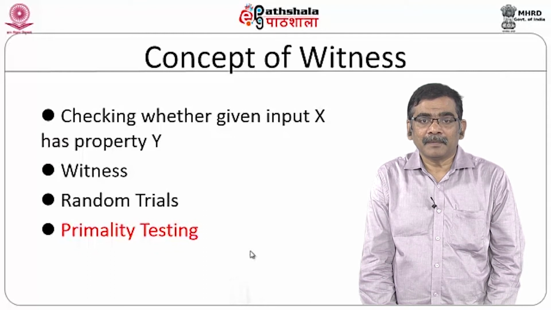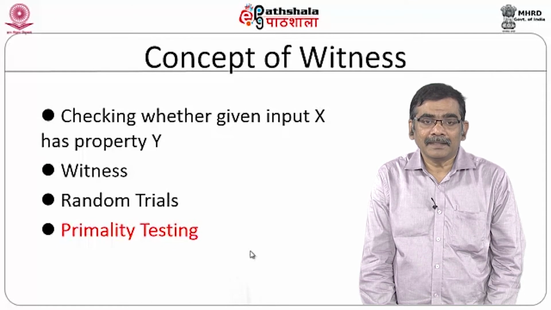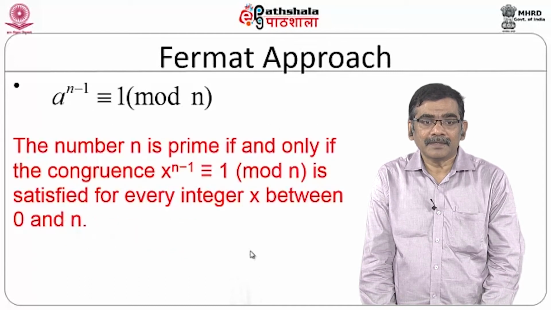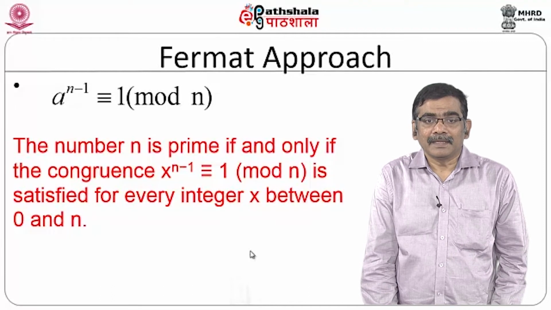But here is the problem. If you go for a number of witnesses equal to the number itself, then the algorithm suddenly degenerates into a deterministic algorithm. So, the logic is you should not choose k as a large number, but instead choose k as a small number and perform k trials, and if you find a witness which can guarantee that this number is prime or not, based on that you can declare the result.